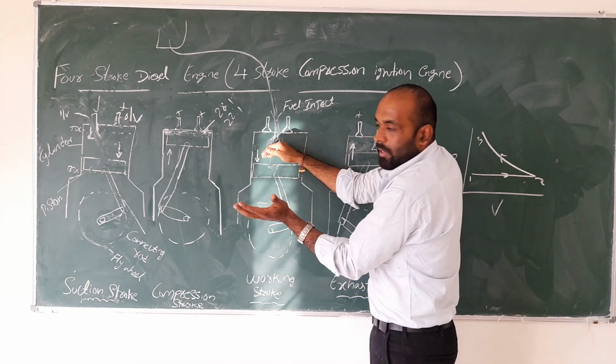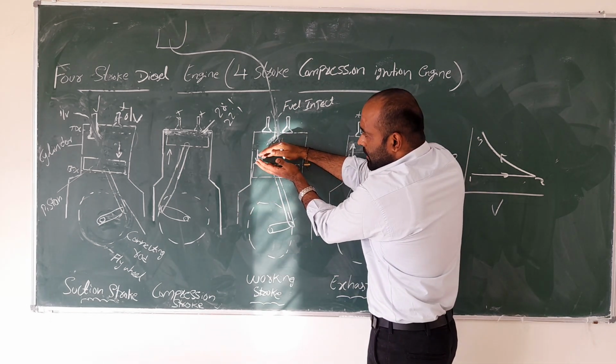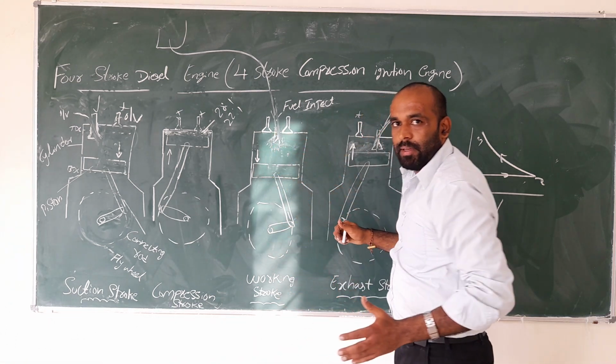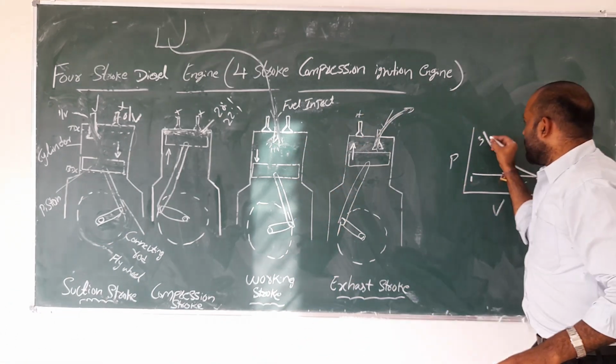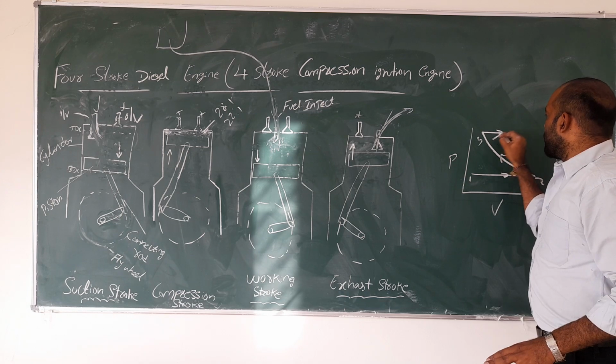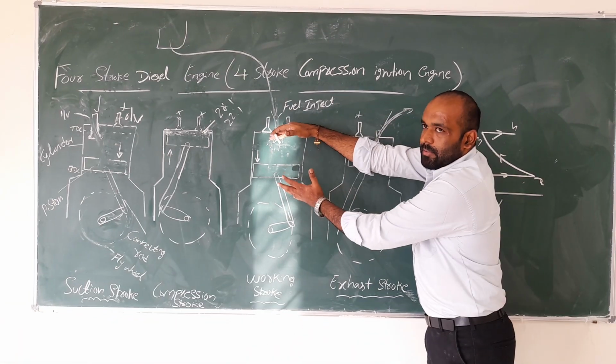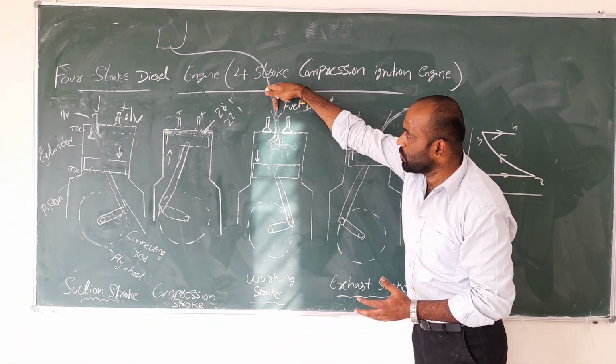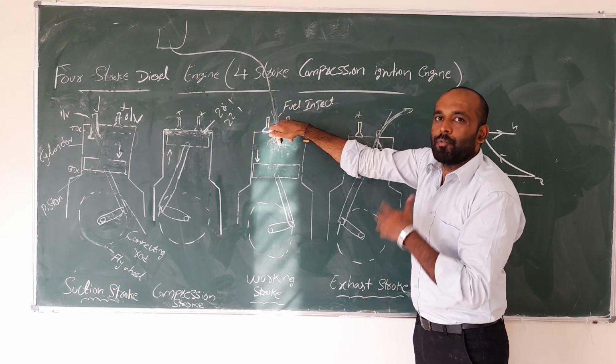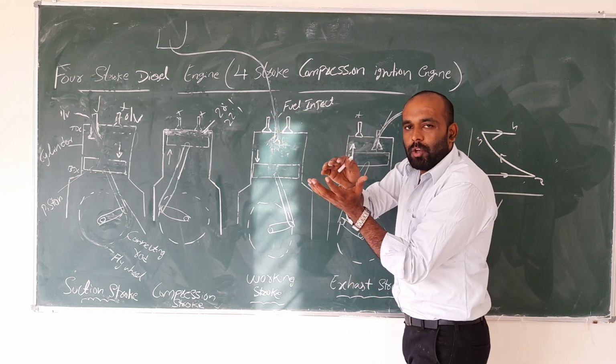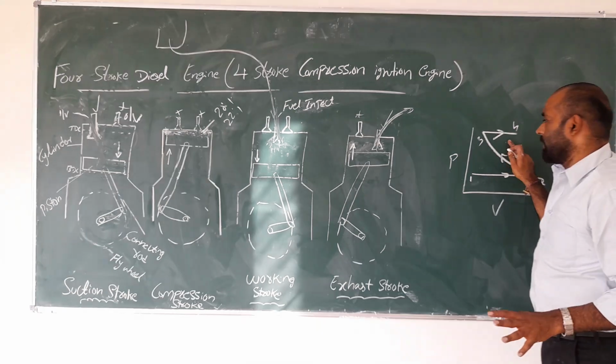Automatically, before combustion, the volume in the cylinder increases, because you can't compress the fuel. The cylinder size is increased, so the pressure is normal and the volume is increased because of the fuel. If the fuel is injected into the cylinder before combustion, the volume automatically increases while the pressure stays normal.